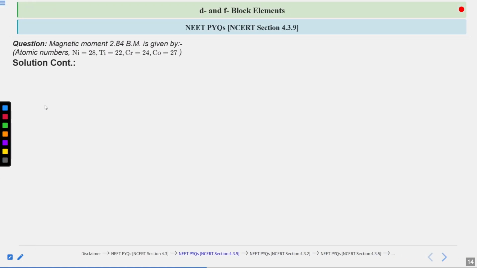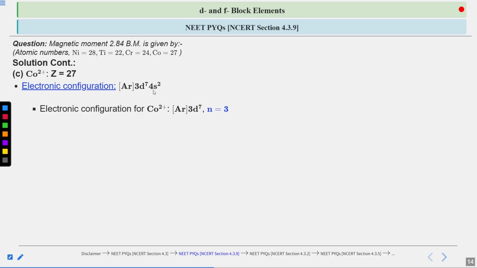Let's analyze our C option. That is cobalt 2 positive, and its atomic number is 27. The electronic configuration is argon 3d7 4s2. Similarly, for cobalt 2 positive, 2 positive means you have released 2 electrons from the 4s2. The remaining configuration for cobalt 2 positive is argon 3d7. And in the 3d7 configuration, if you draw the diagram for the 3d electron filling, you get 3 unpaired electrons.